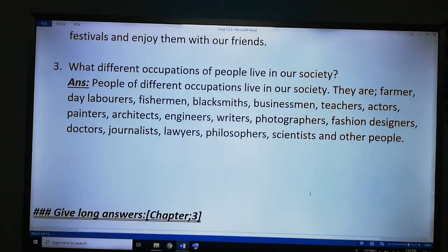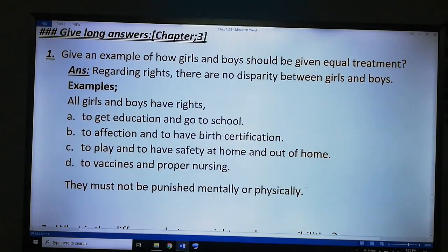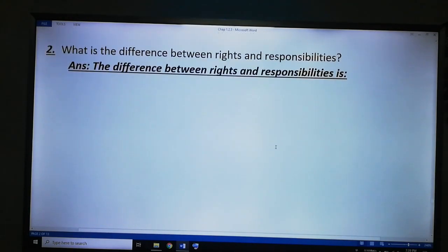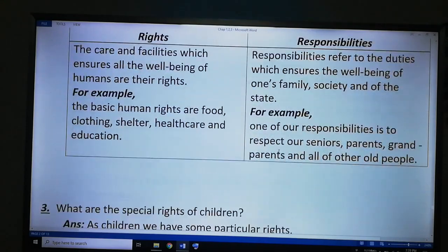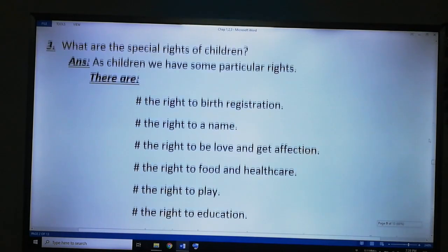And now we go to chapter 3. Those questions come from chapter 3. They are all broad questions. Okay students, you complete this sheet properly.